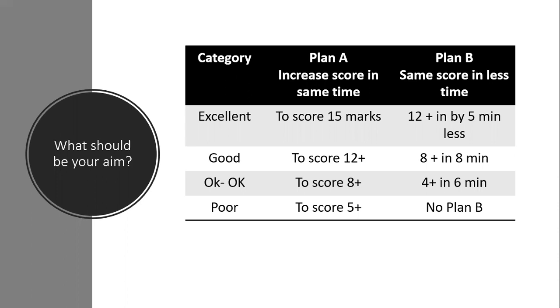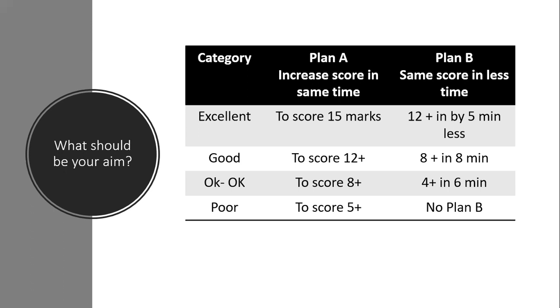Plan B is the same score in less time. For example, if you are scoring 11 marks in 15 minutes, can you score 11 marks in 8 minutes?